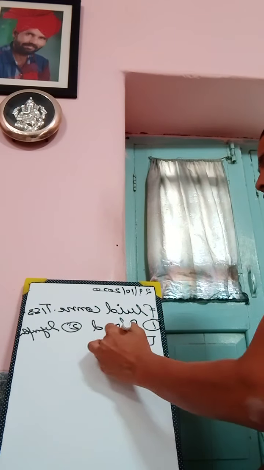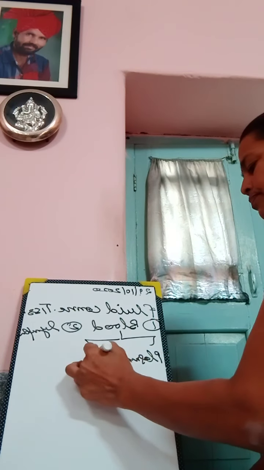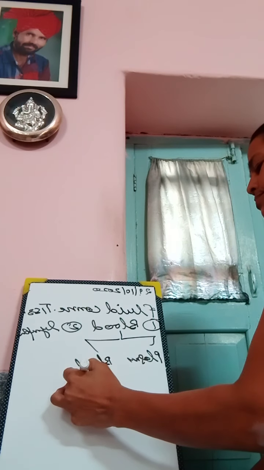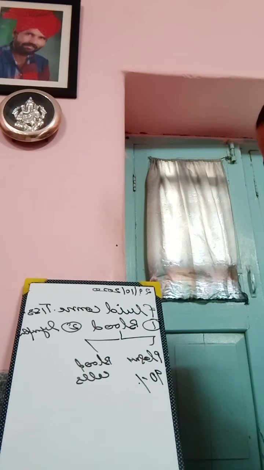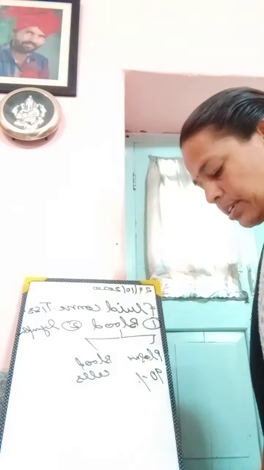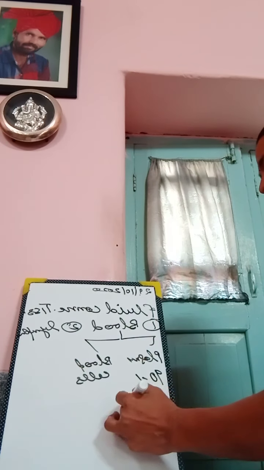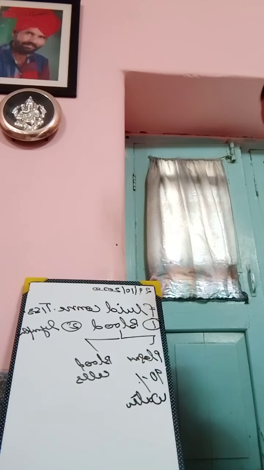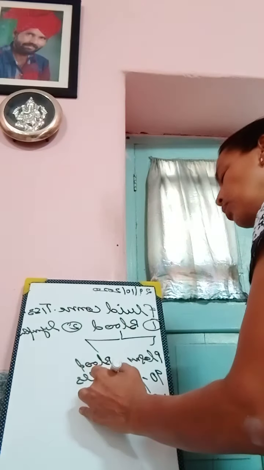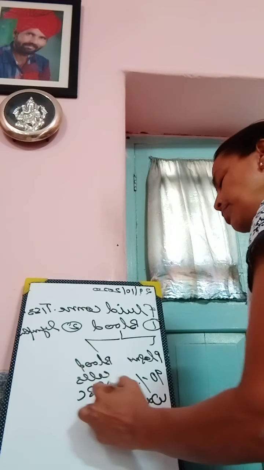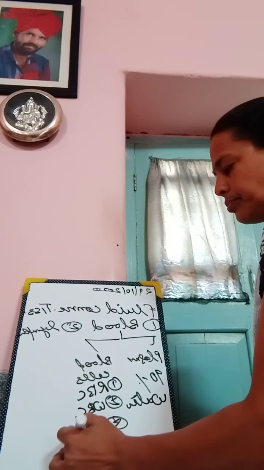Blood is made up of two parts: plasma and blood cells. 90% of the blood is plasma. Plasma contains 90% water, and the rest is other things and dissolved salts. Blood cells are of three types: RBC, WBC, and platelets.